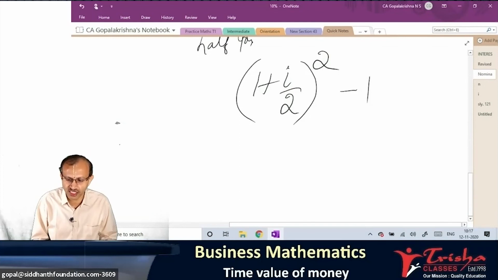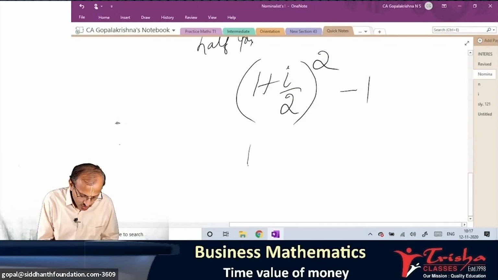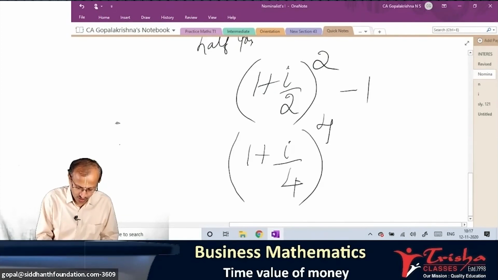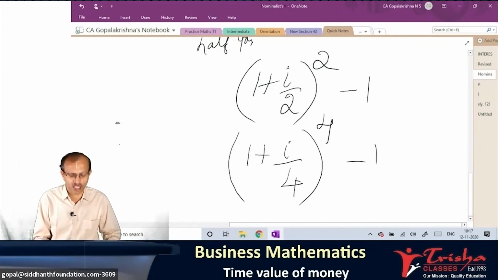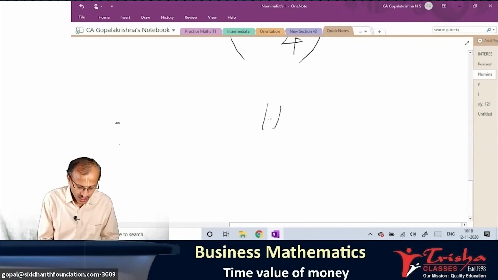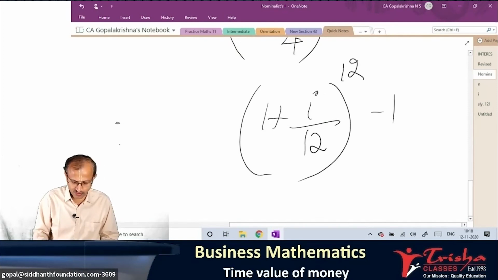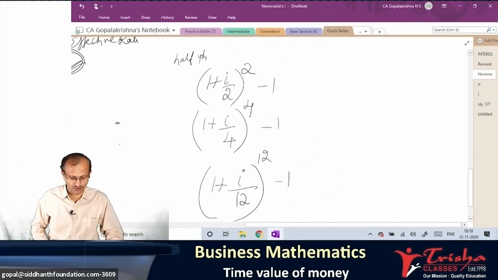Can all of you do this? Can all of you write this? Okay. Quarterly can do it. (1 + i/4)^4 - 1. Quarterly means how many times? 4 times. This is quarterly compounding. Monthly, (1 + i/12)^12 - 1. This is monthly compounding. Hope all of you got the idea.